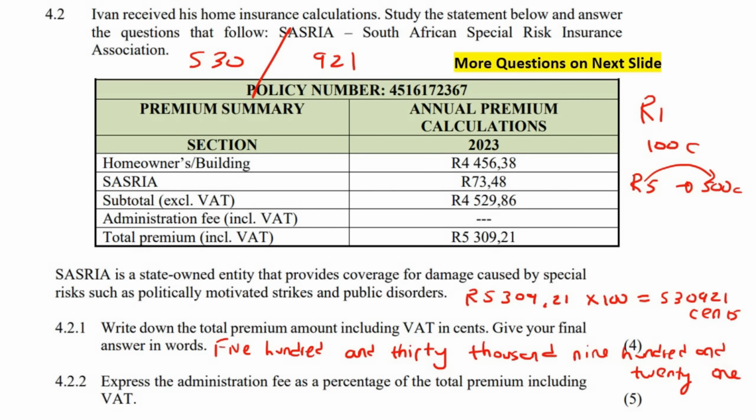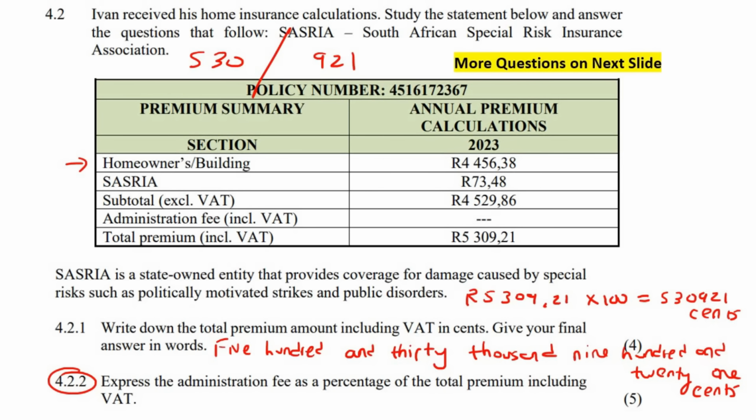921. Okay, that's it. And then we should probably say cents. Okay, express the admin fee as a percentage of the total premium, including VAT. Okay, so just look at this carefully.